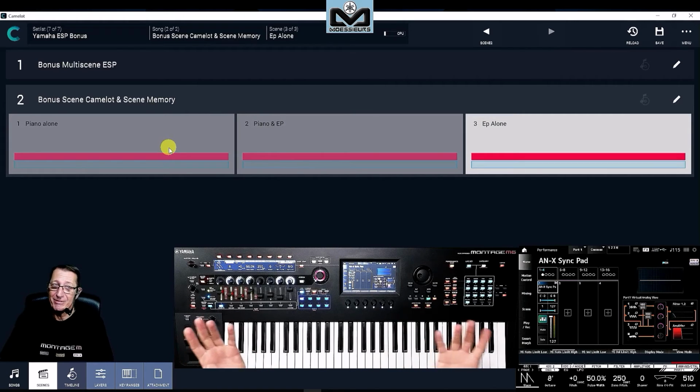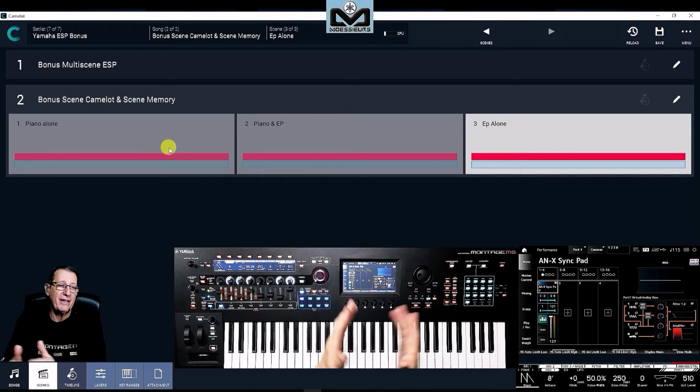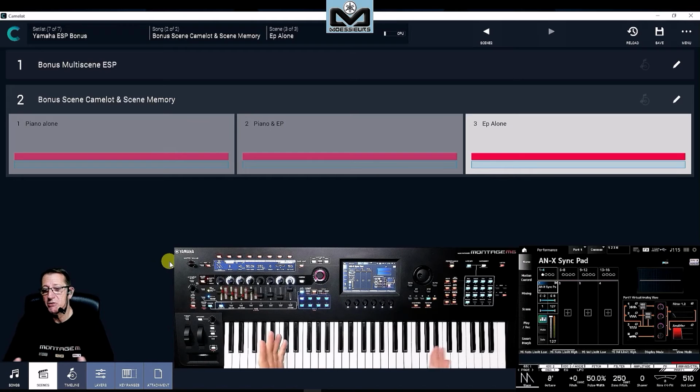As you see, without the hand, I change the scene. So if you do not play with backing tracks, you can do live, I can change the sound. If you are using backing tracks, you can directly synchronize your scene changing with the timeline on the good timing on the audio files that you are reading at the same time, and you can see the attachment, your partition, your notes for what you are going to play on chords. Also in Camelot Pro, so that's very, very great and huge things that you can do with Camelot Pro for rehearsal and also on stage.